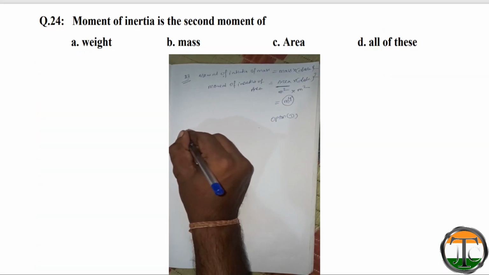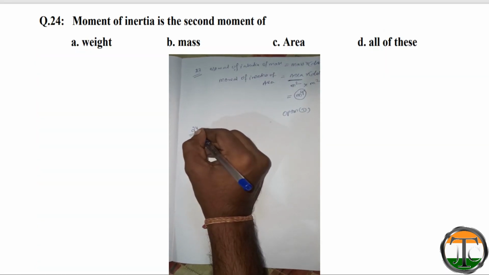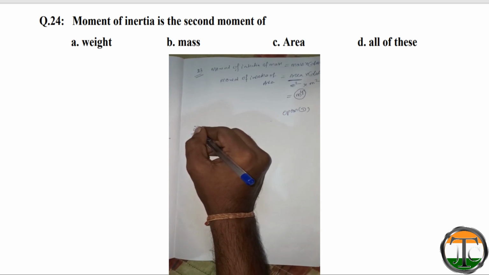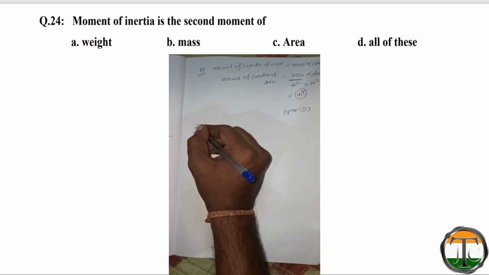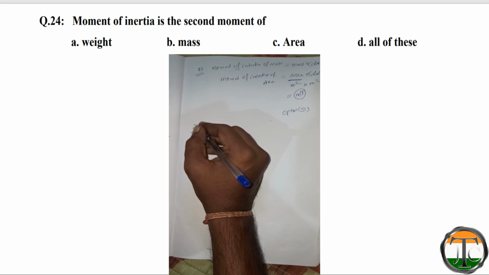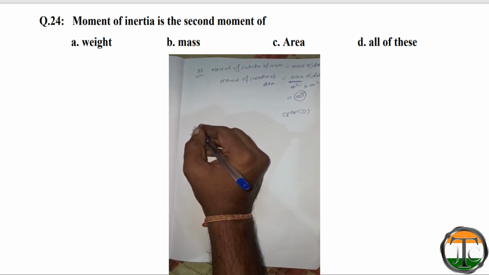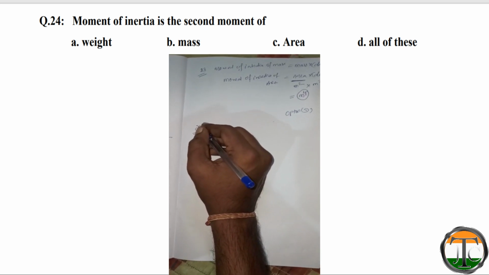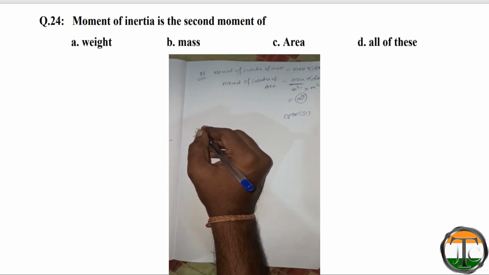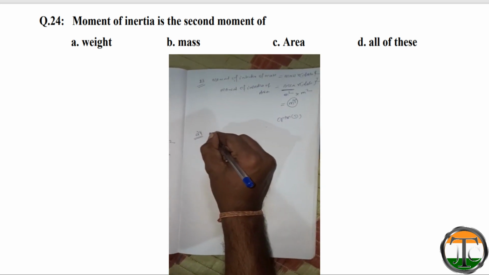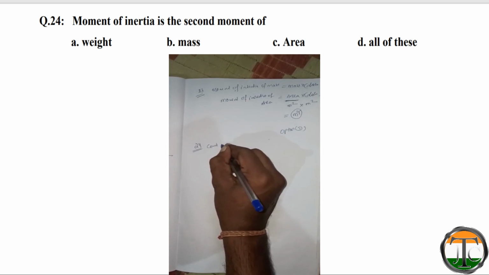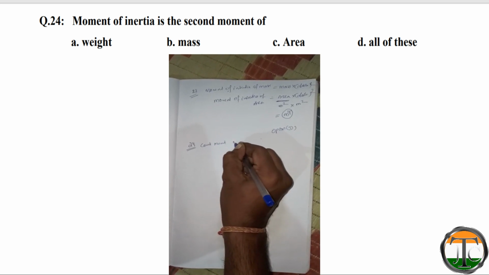Now we will solve question number 24. The question is, moment of inertia is the second moment of. Four options are given: option A weight, option B mass, option C area, option D all of these. Generally we count moment of inertia of mass.